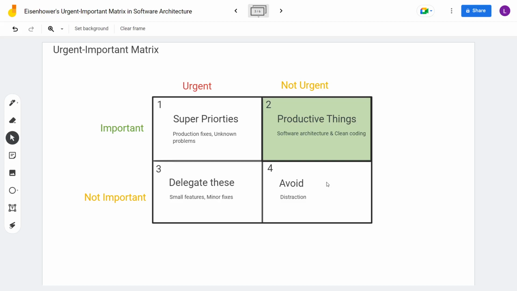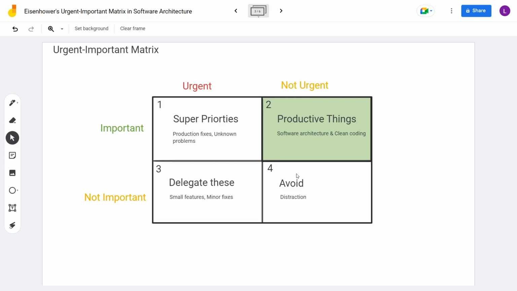I have also mentioned some examples that can come in these four scenarios. For example, urgent and important are super priorities like production fixes, unknown problems that may arise while doing development. The second I have highlighted as a green box. It is the most productive area. That should be our end goal, where we can focus on things like clean architecture, clean coding that can help us in the long run. This is important but not urgent.